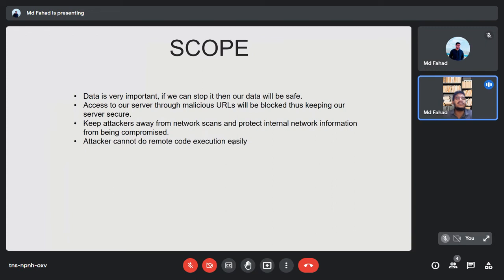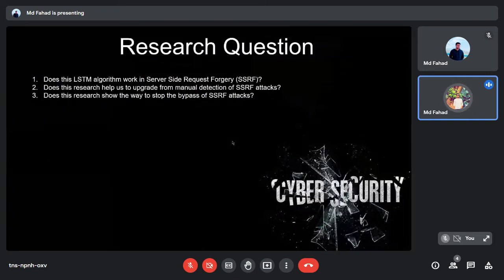These are the scope, which is very important. If we can stop it, then our data will be safe. Access to our servers through malicious URLs will be blocked, thus keeping our servers secure. Keep the attacker away from a network scan and protect internal network information from being compromised. These are all of my research questions.